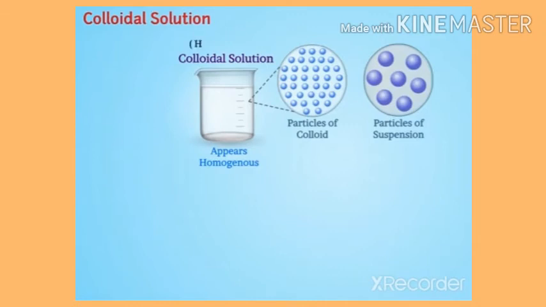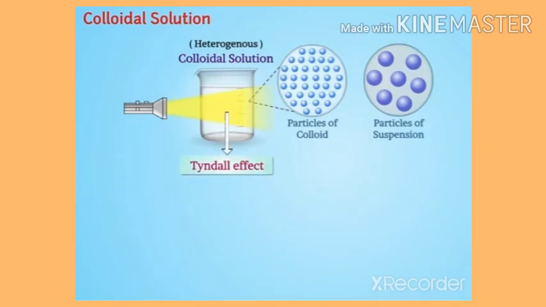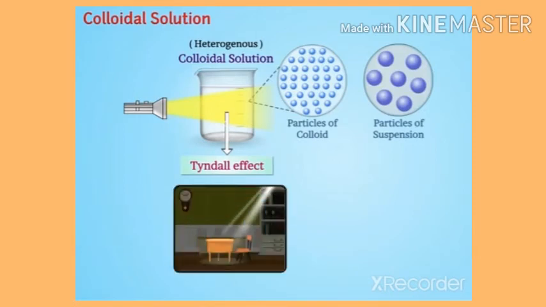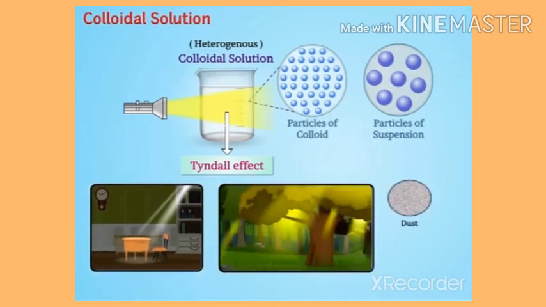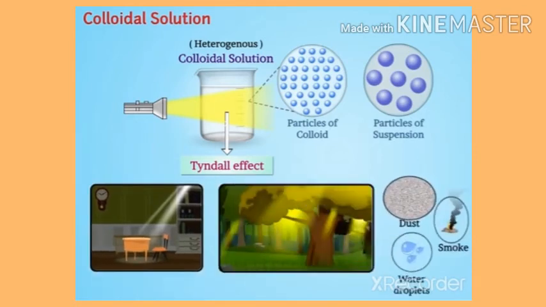But in reality, the solution is heterogeneous. That is, when a beam of light is passed through the solution, scattering of light is visible. That is, a Tyndall effect is observed. It is observed in a dark room where a beam of light enters from a small hole, and in a dense forest where particles of dust and smoke, and tiny water droplets in air, act as colloidal particles which allow scattering of light.